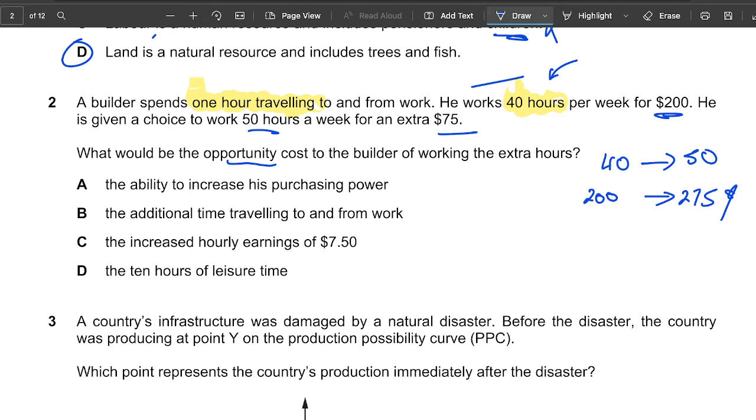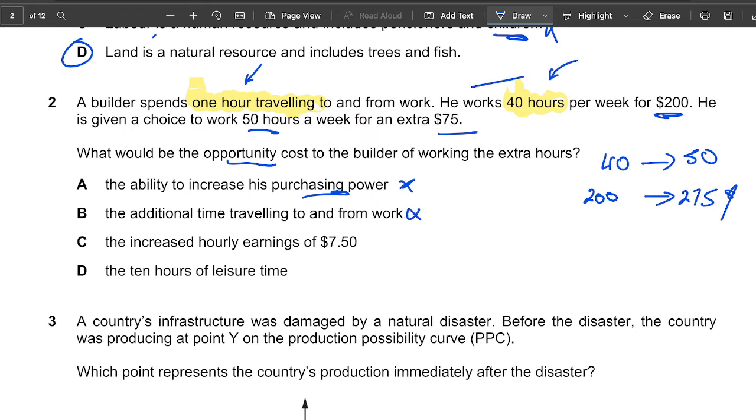So let's read the answers. The ability to increase his purchasing power. Is that opportunity cost? No, he's not losing purchasing power. He's gaining, he is able to spend more, so that will be wrong. Remember, opportunity cost is what he loses. Next, the additional time of traveling to and from work. He is traveling 1 hour to work. It'll be the same no matter anything, because if your office is 1 hour from your house, it will always be 1 hour from your house, no matter how much they pay you. So this is also wrong.